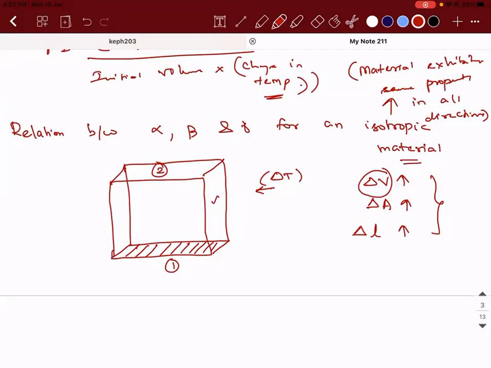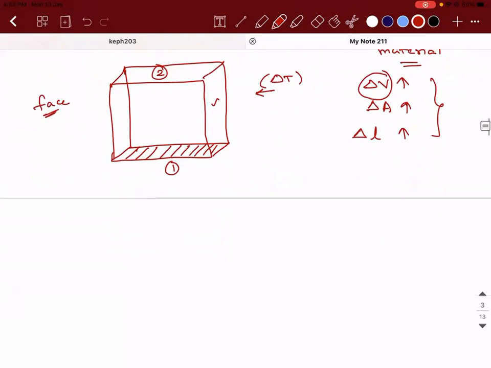A cube has 6 faces. So I'm taking the first face to be the bottom and the second face to be the top surface. What I'm trying to say is volume can increase in such a way that the area can expand unevenly and the length can increase unevenly. This side's increment can be less and this side's increment can be more, and it can expand like this also.